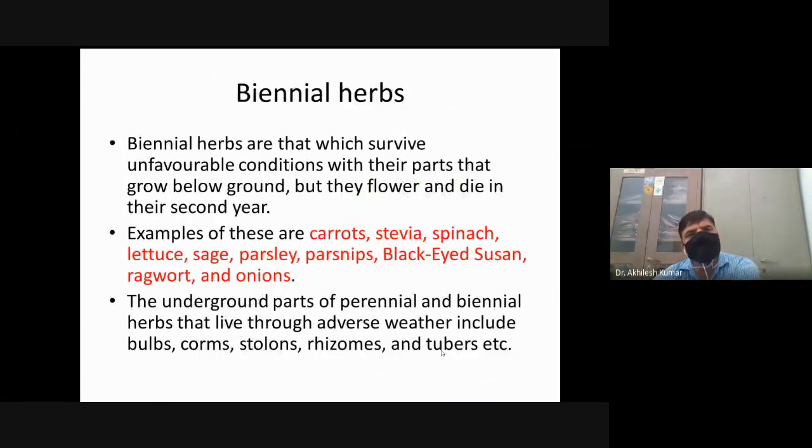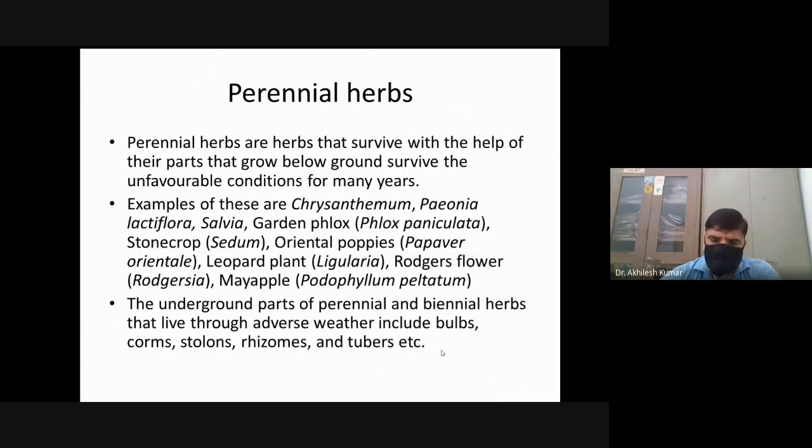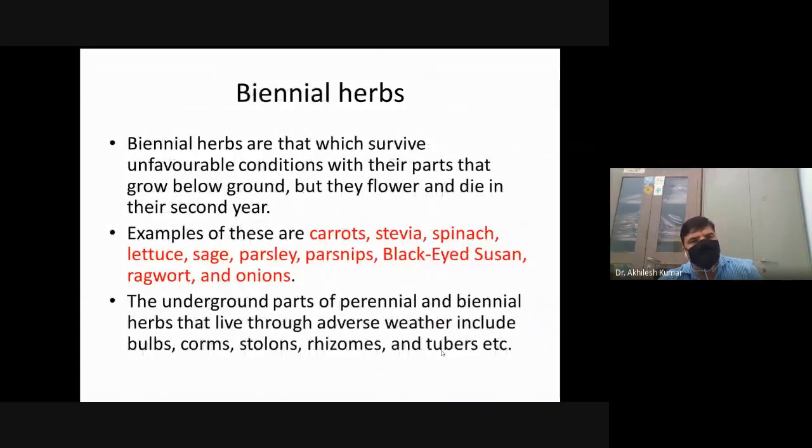Now next one is biennial. Biennial means which complete their life cycle in 2 years. Biennial means two. Biennial herbs are those that survive unfavorable condition with their part that grow below ground, but they flower and die in their second year. During first year vegetative growth takes place, and during second year fruiting and flowering takes place,